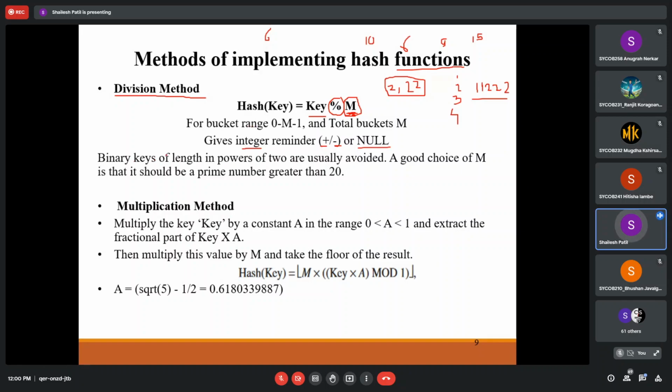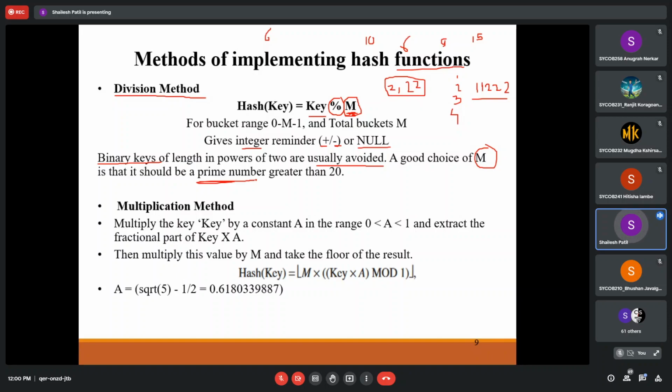Again, it is not recommended to use binary keys, that is, powers of 2. We have to avoid that. And the choice of m should be a prime number, which will help us in calculation. The size of that bucket, we can take a prime number greater than 20.